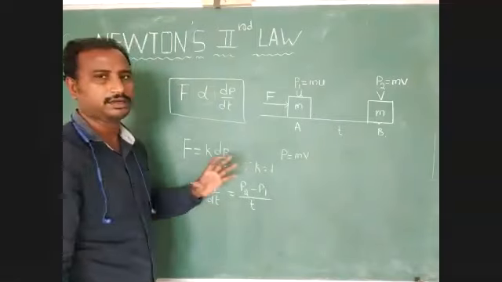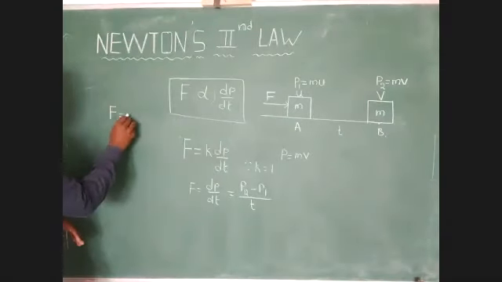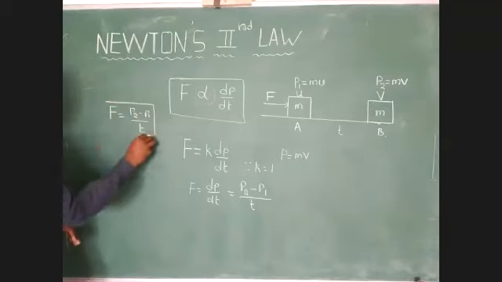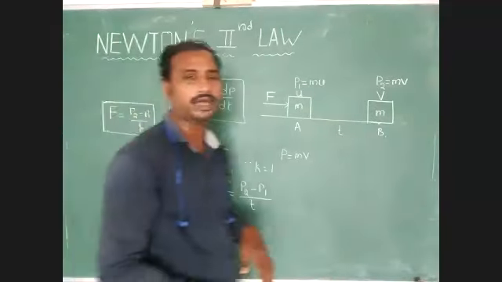The formula is P2 minus P1 divided by t. External force is equal to change in momentum divided by time.